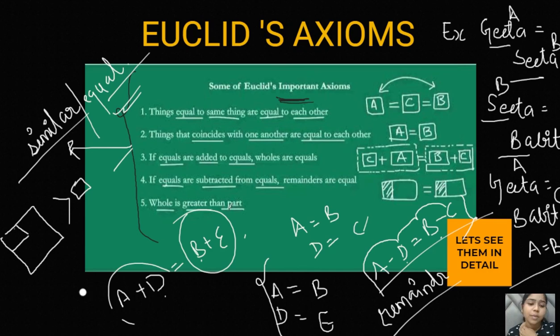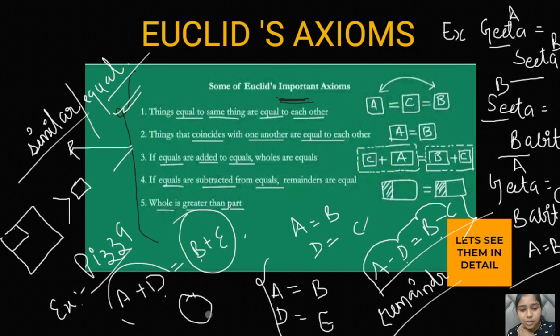For example, you are taking the example of a pizza, right? The pizza we people eat. So in the case of pizza, this is the whole pizza. I'm just bad at drawing, you people can understand. This is the pizza. It is obviously greater than a single quarter or one single piece of the pizza, right? So this is what he is trying to say, that the whole is greater than the part. The whole pizza is greater than just the part of the pizza.